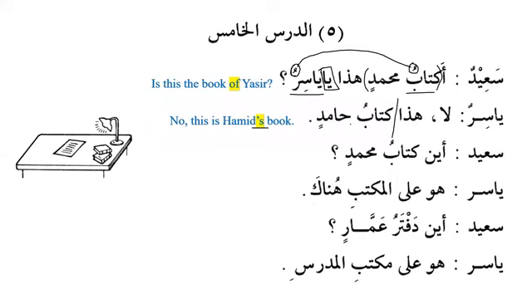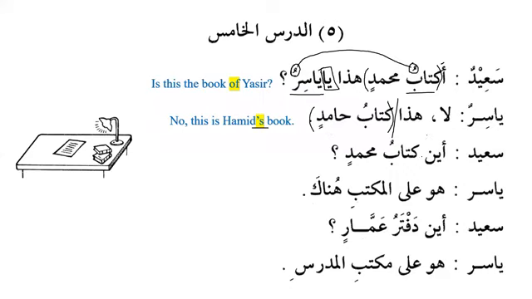We cannot make it half and half. It's not possible that we put hadha kitabu and then we put Hamidin and we put a line over here. That will be wrong. So this construction, al-idafa construction, can be either subject or predicate. We cannot make it half and half. So hadha kitabu Hamidin is Hamid's book.